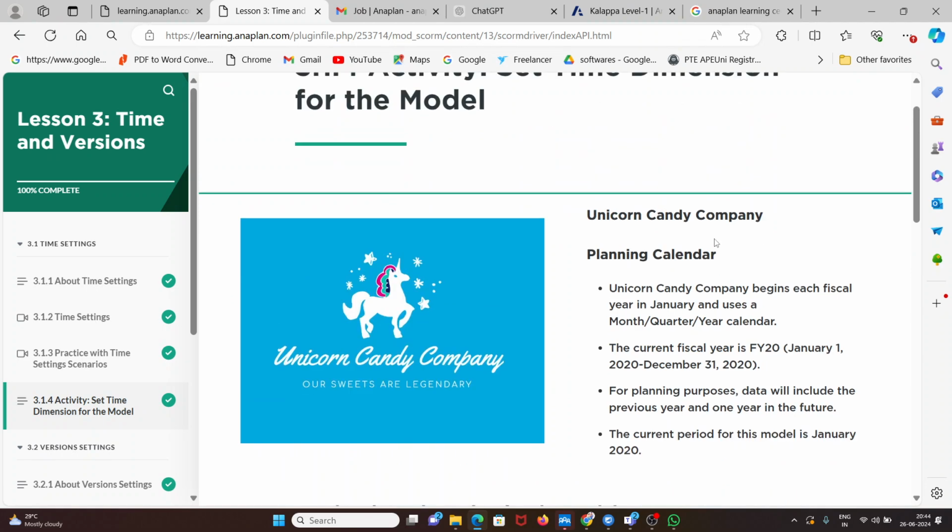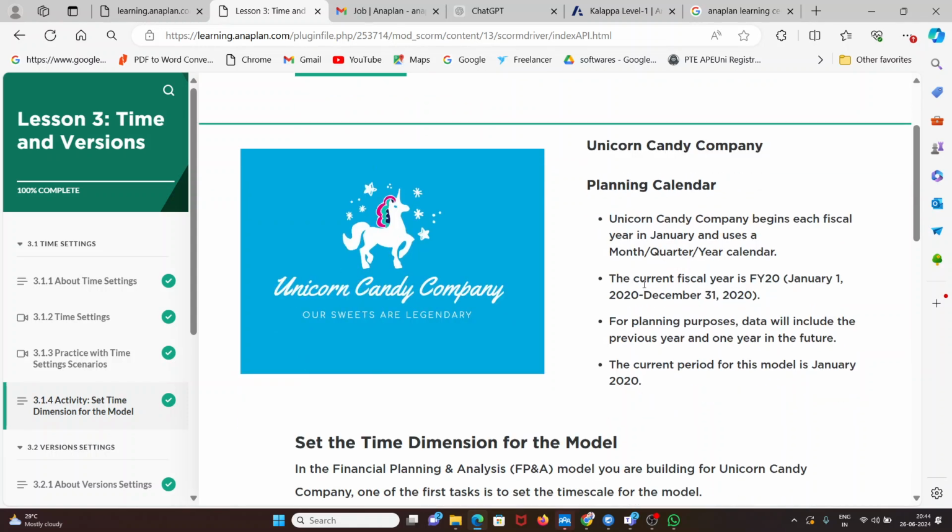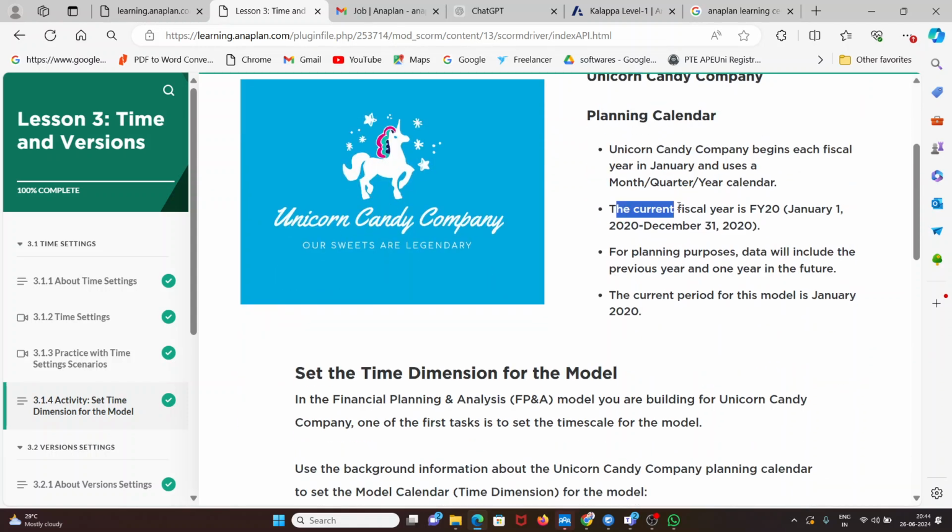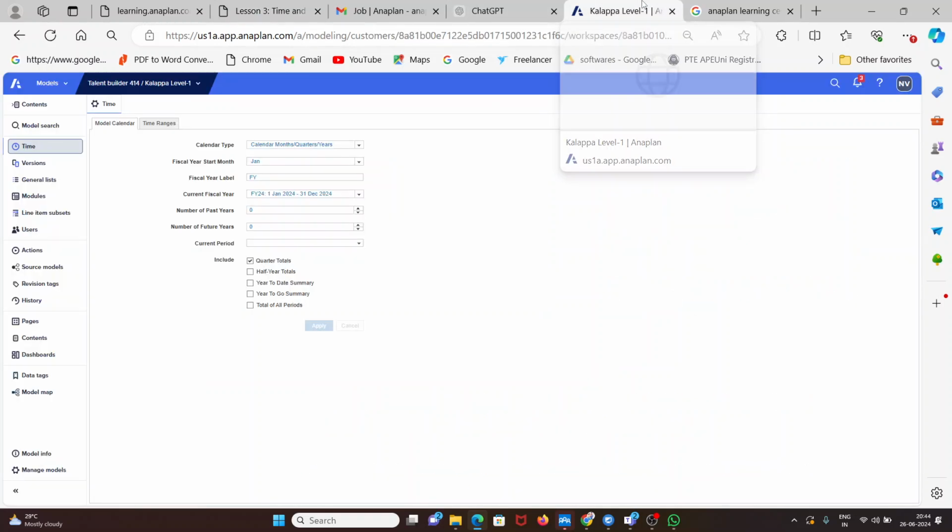Here they will guide like this. Planning calendar. This is the company name. What is the planning calendar? Current fiscal year, you consider as financial year 2020, from January 1st to December 31st. What we have to do: we have to go to our workspace, then click on Time, then click on Model Calendar. We have to set up the things here.